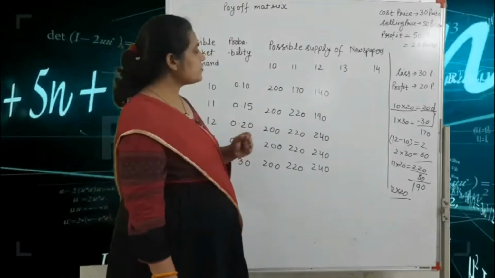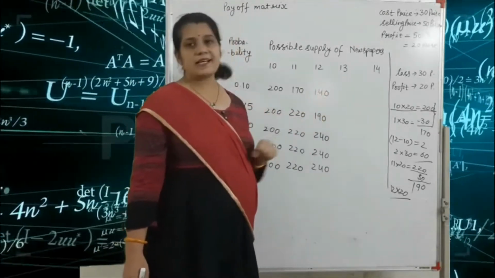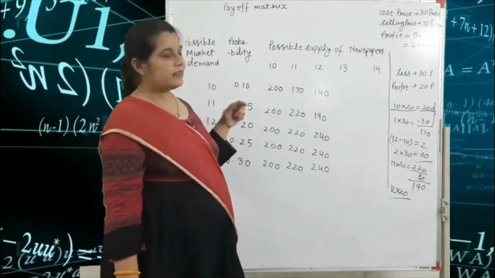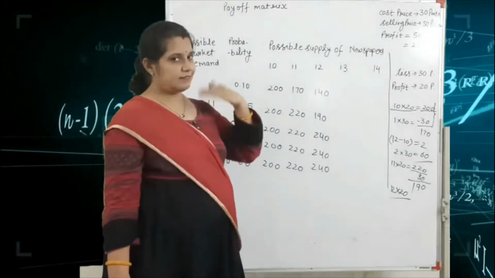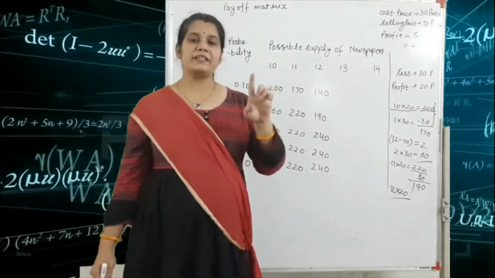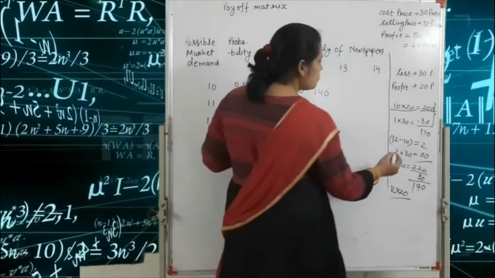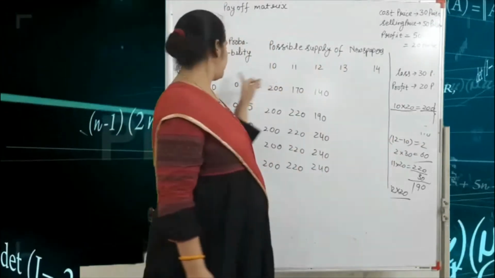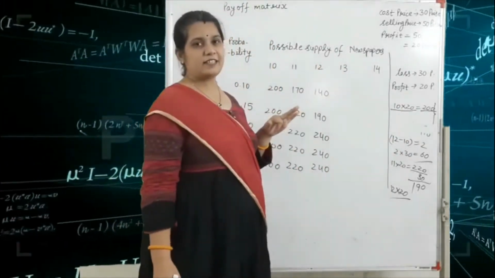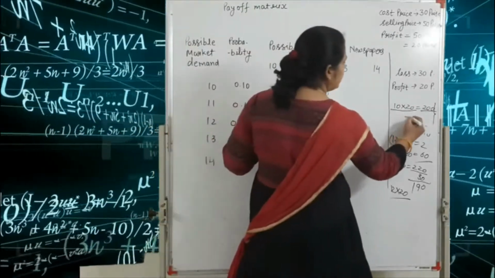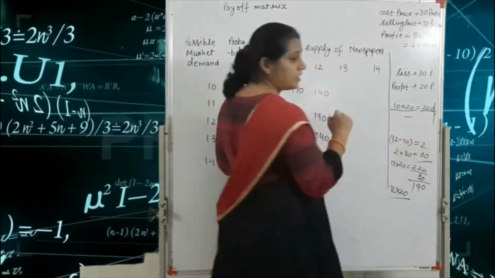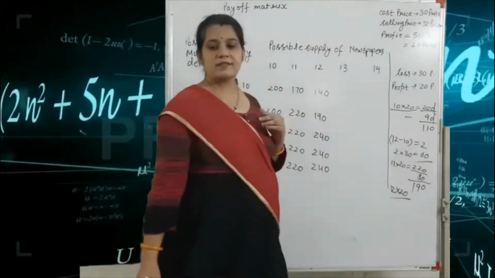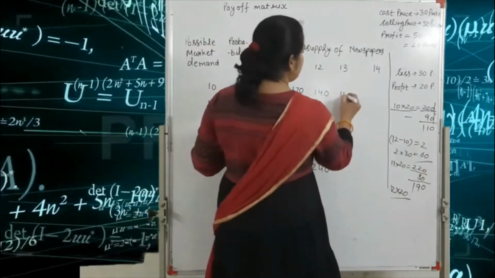Got it? Next one is the 13 copies are supplied and 10 copies demand. So here 10 copies fulfill. So 10 into 20, that is 200. So 13 supply and 10 demand. So 13 minus 10 equal to 3. So 200 minus 3 into 30, that means 90. So we write here 110. Okay, so we write here 110.